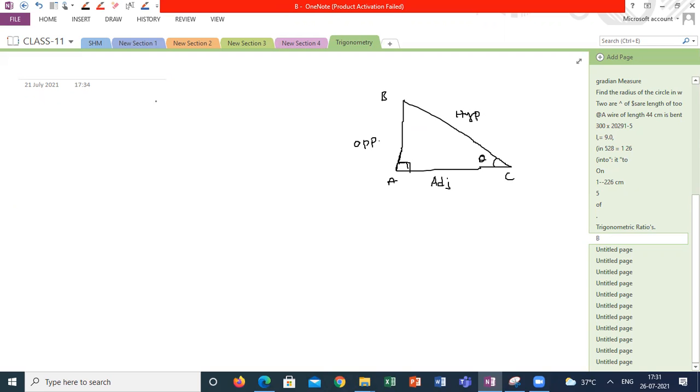First we are going to start with the relation between the three sides of a right angle triangle. According to Pythagoras theorem, what is the relation between the three sides of the triangle, guys? This kind of relation is available only in a right angle triangle. Anyone can say what is the relation, guys? Please.